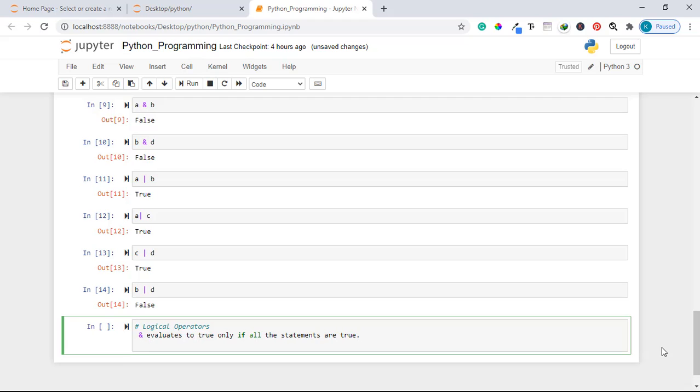OR evaluates to false only if all the statements are false.